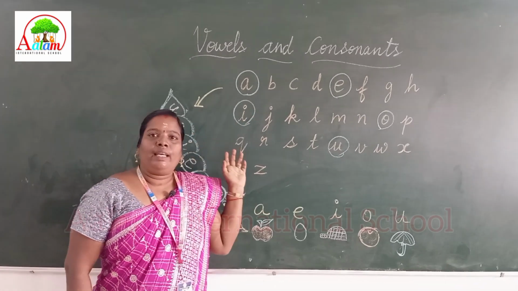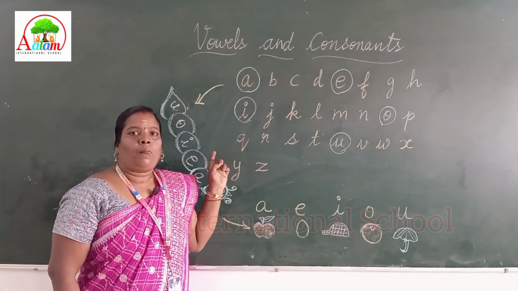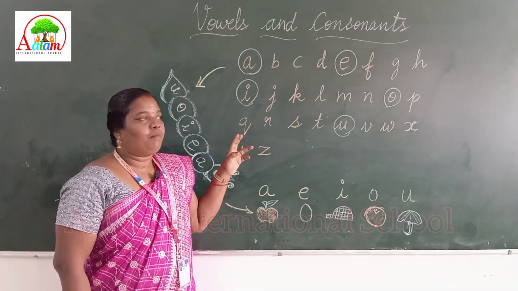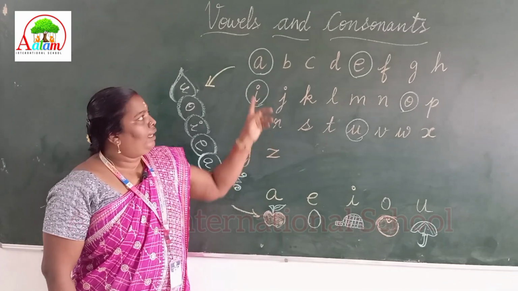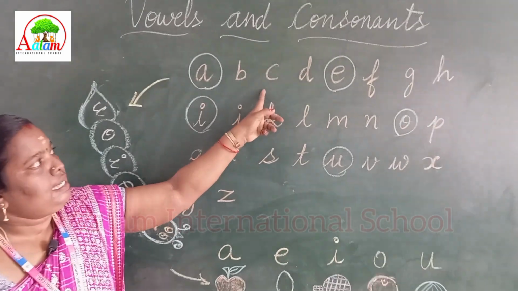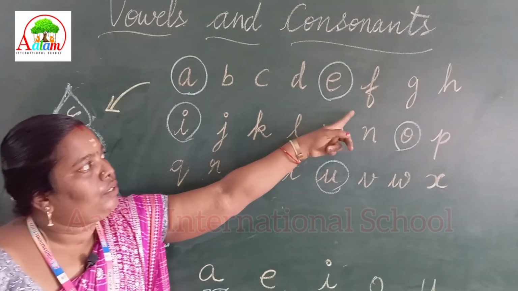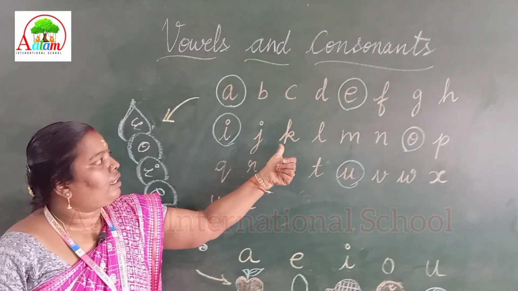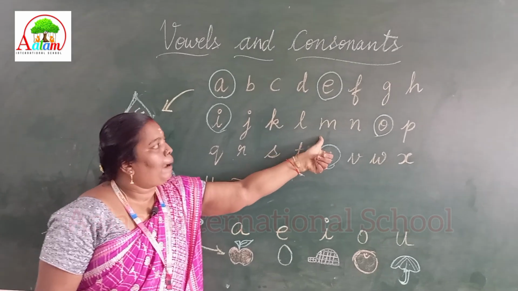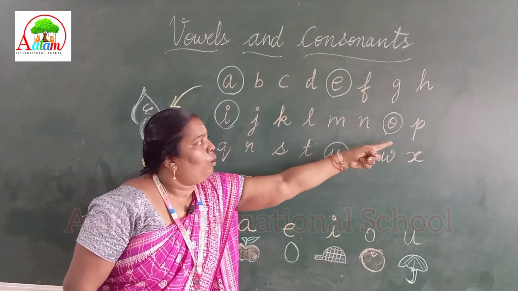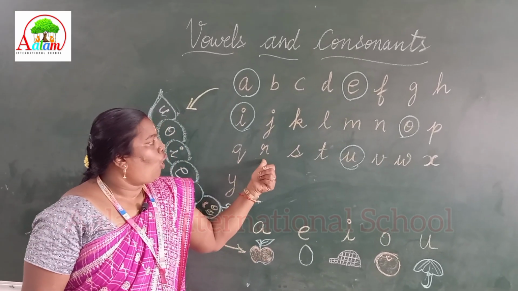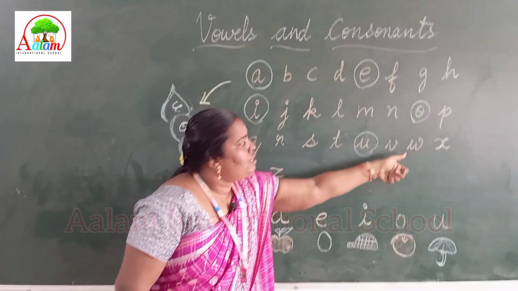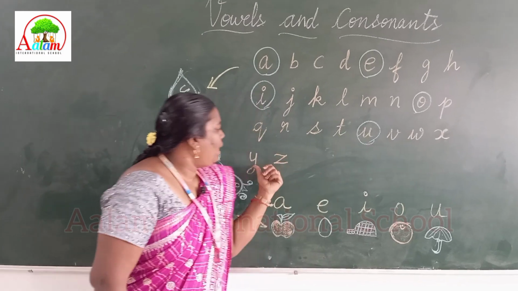How many letters are there in the alphabet? Yes, there are 26 letters in the alphabet. Shall we recall? A, B, C, D, E, F, G, H, I, J, K, L, M, N, O, P, Q, R, S, T, U, V, W, X, Y, Z.